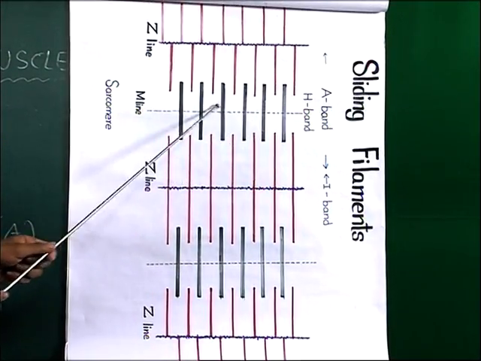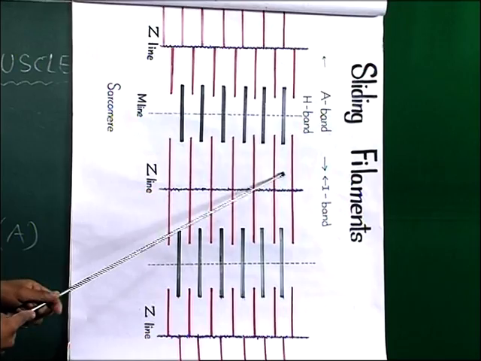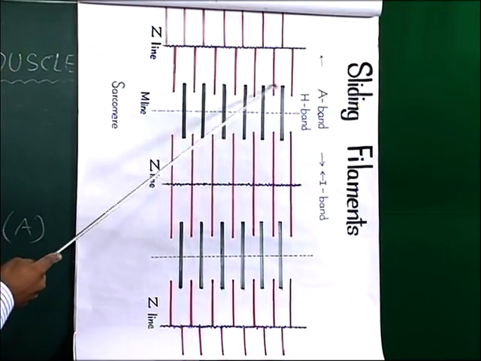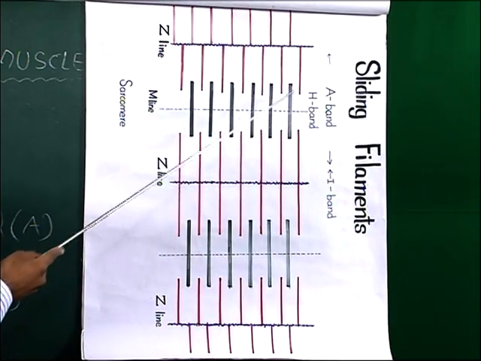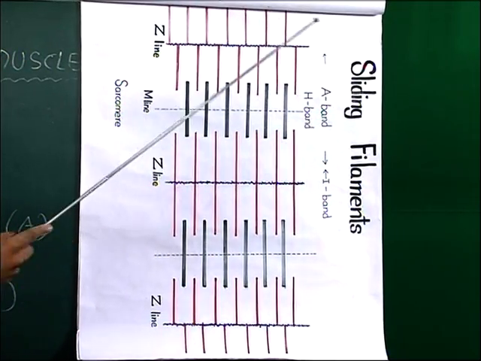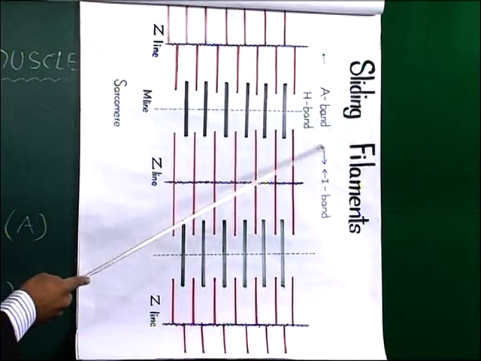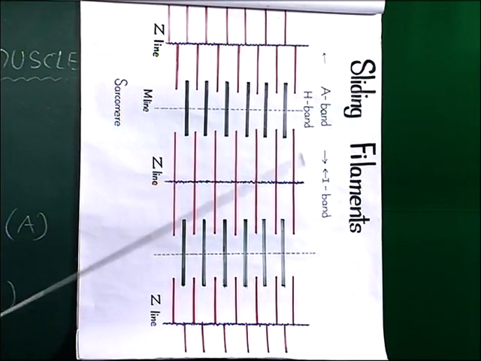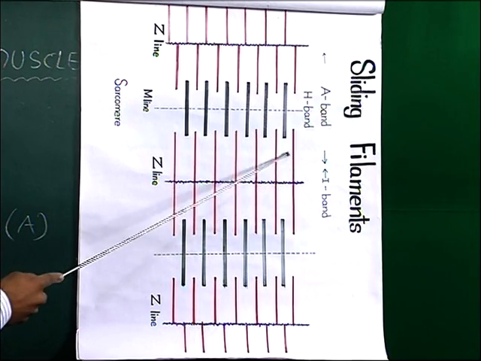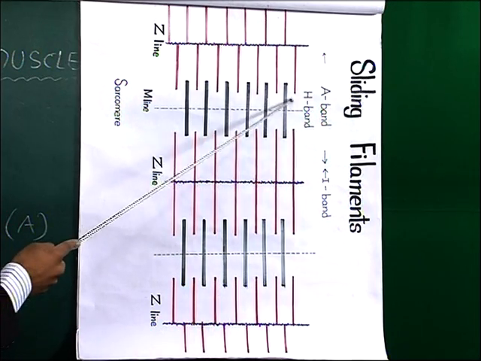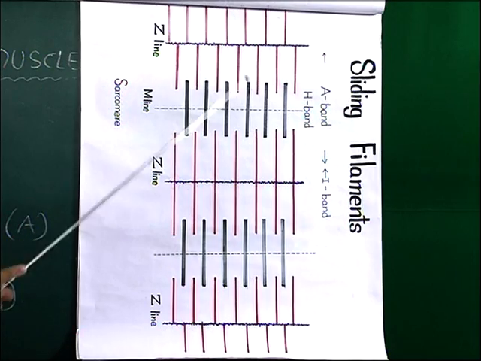These are the dark bands, the thick bands. The A band is the anisotropic band and the I band is the isotropic band. These red lines are called thin filaments and these black ones are the dark band.